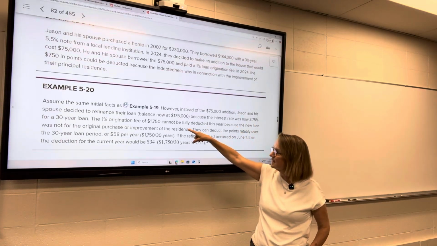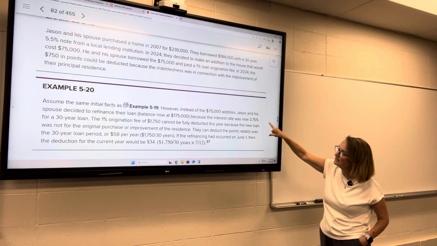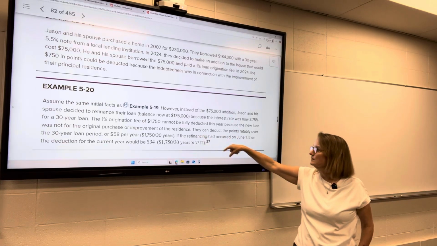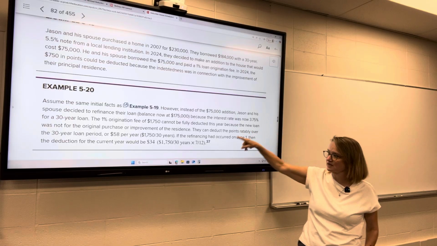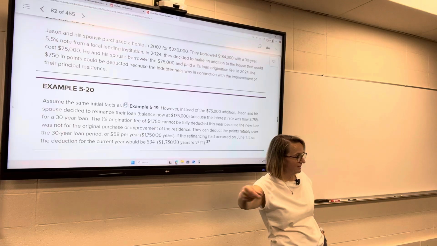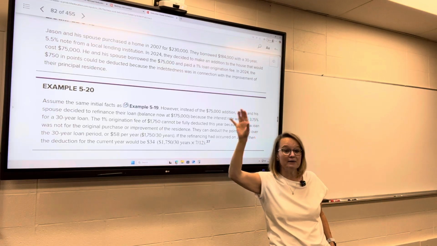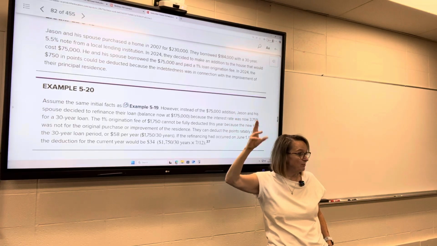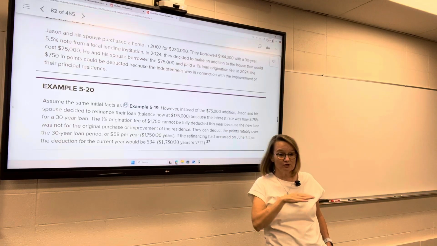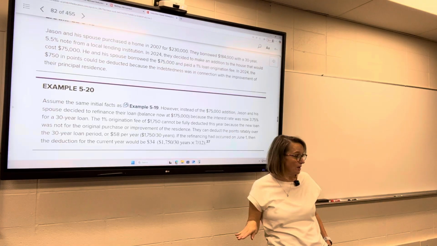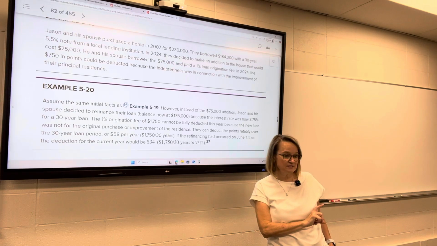Now, same facts, except instead of the $75,000 addition, they decided to refinance their loan. So now their balance is $175,000 because the interest rate was now 3.75% on a 30-year loan. Oftentimes that's why people will refinance, if the interest rates go down. They had a 6%. That's what a lot of people are waiting for right now. Anybody who bought a home over the last couple of years is waiting for interest rates to go down so that they can refinance, because for a long time, home interest rates were super low. They were between 2 and 3% on homes for several years.